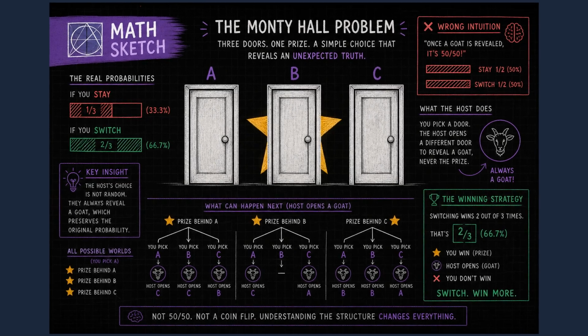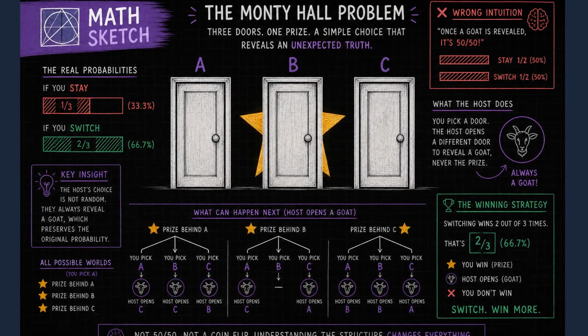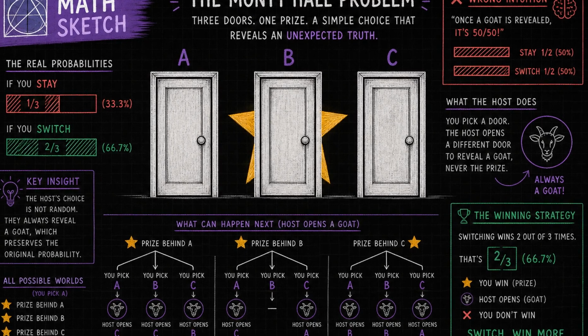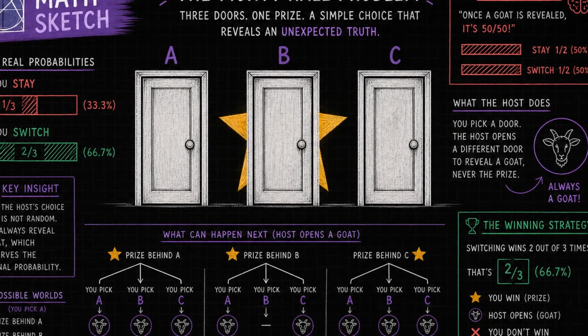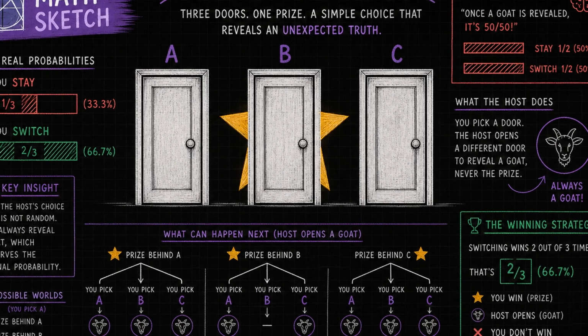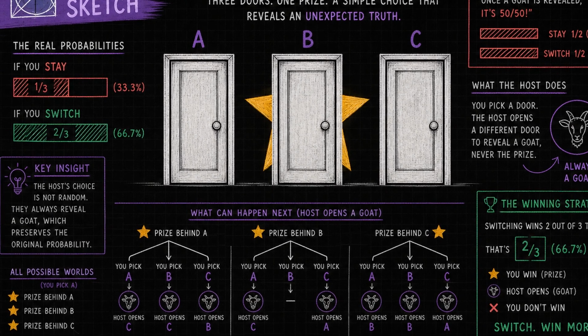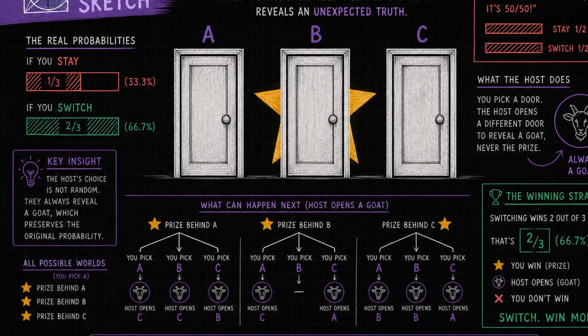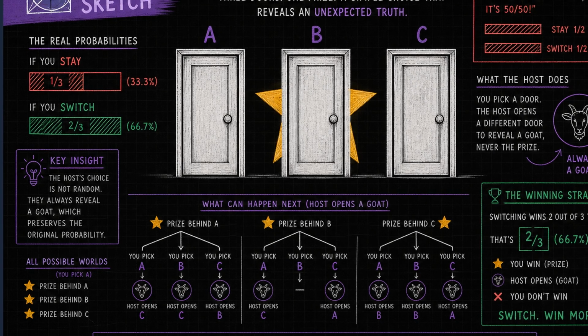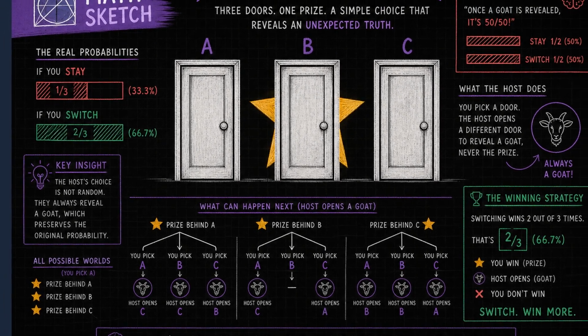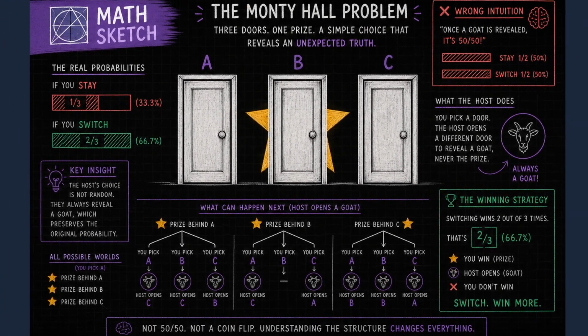Imagine 3 closed doors. Behind one is a prize. Behind the other 2, nothing. You pick a door. Then the host, who knows where the prize is, opens a different door and shows you it is empty. Now you get a choice. Stay with your original door or switch to the only door still closed. Which is smarter? Most people say it does not matter.